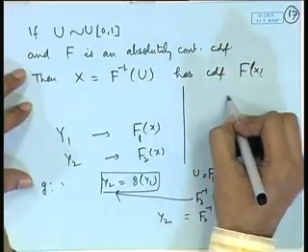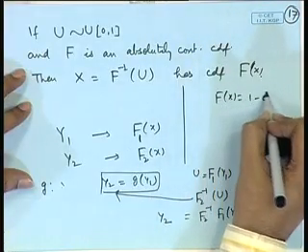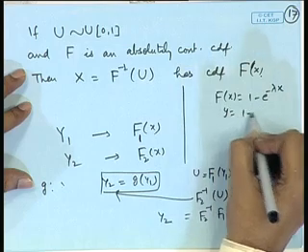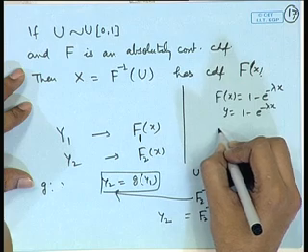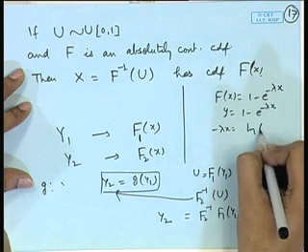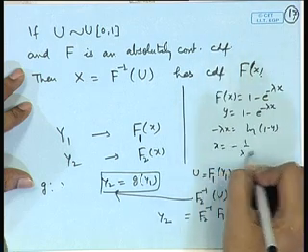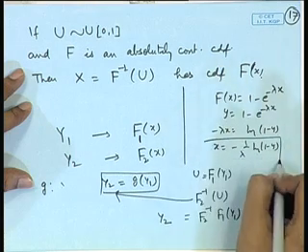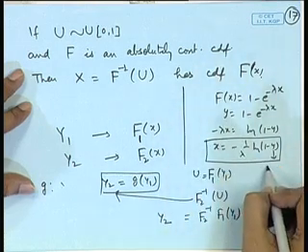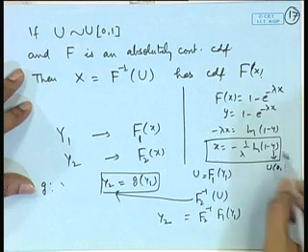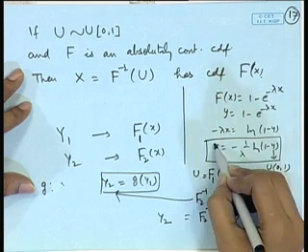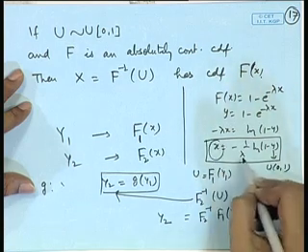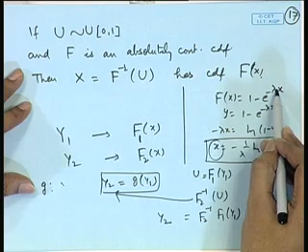So, suppose I consider F(x) is equal to 1 minus e to the power minus lambda x. So, if y is equal to 1 minus e to the power minus lambda x, the inverse function can be obtained. So, minus lambda x is equal to log of 1 minus y. So, x is equal to minus 1 by lambda log of 1 minus y. So, if y's are the uniform random variables on 0 to 1, then if we consider log of 1 minus y and minus 1 by lambda, then x_i's will be exponential distributed random variables with parameter lambda.